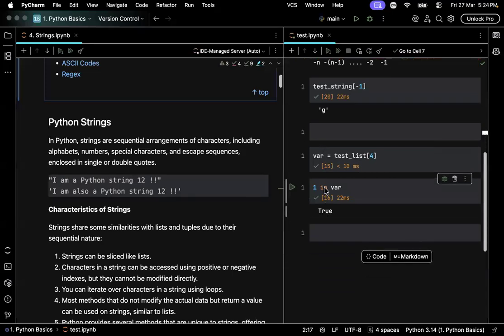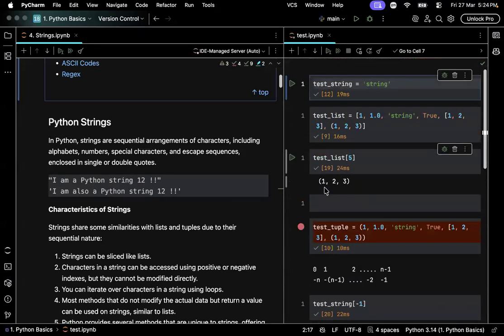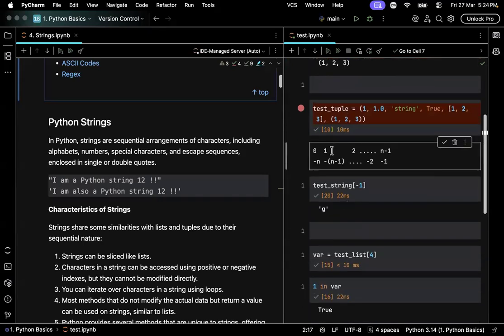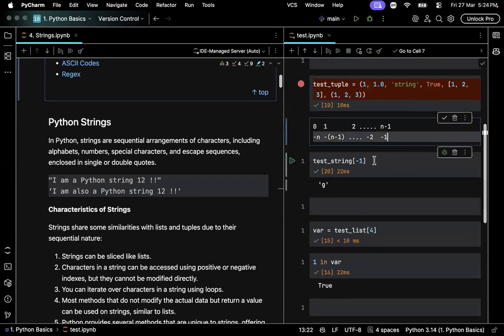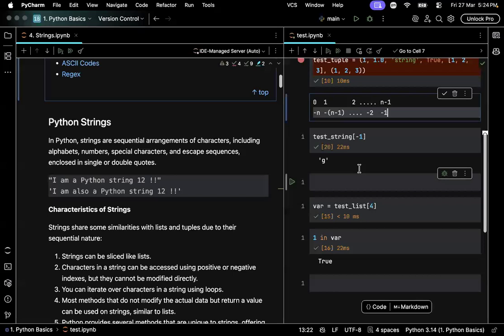And the same is true for lists and tuples. Elements in strings, lists, and tuples are numbered from starting to ending using 0 to n minus 1, or also numbered from back to front, ending to start, using minus 1 to minus n. Are the positive and negative indexing clear? Good.